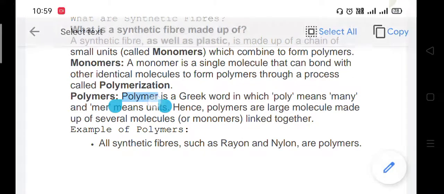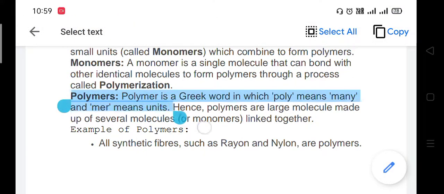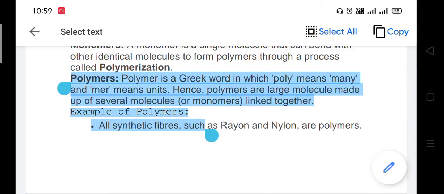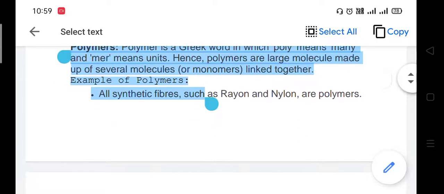You also see here about a polymer. Polymer is a Greek word in which poly means many and mer means unit. Then polymer is the combination of many units. Hence polymers are large molecules made up of several molecules linked together. For example, all synthetic fibers such as rayon and nylon are polymers.